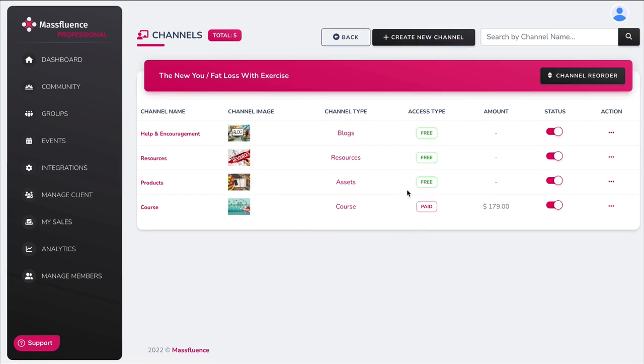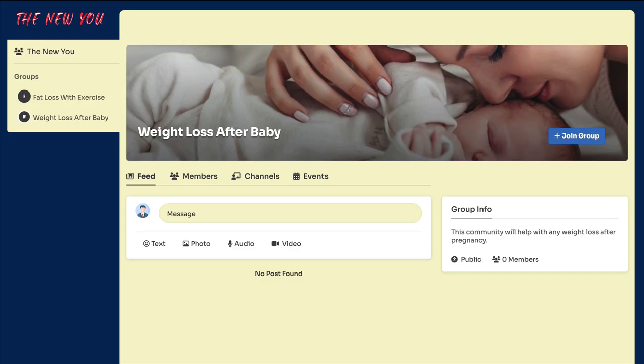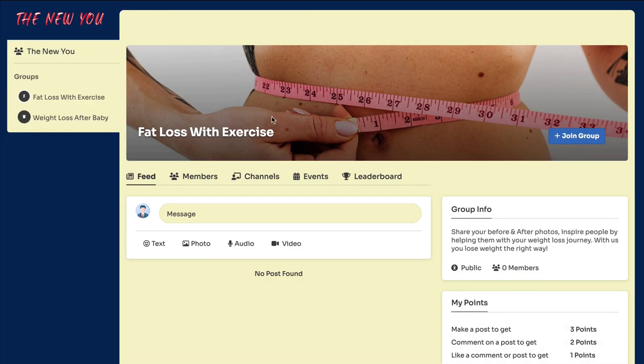And this was a paid course that I had set for $179. And they have all these options within that group. So let me show you here. If we click on fat loss for exercise, okay, this is the feed. So this is basically like Facebook, where all the members can talk to one another and give each other encouragement. This would show the members in the group, and then here are the channels.